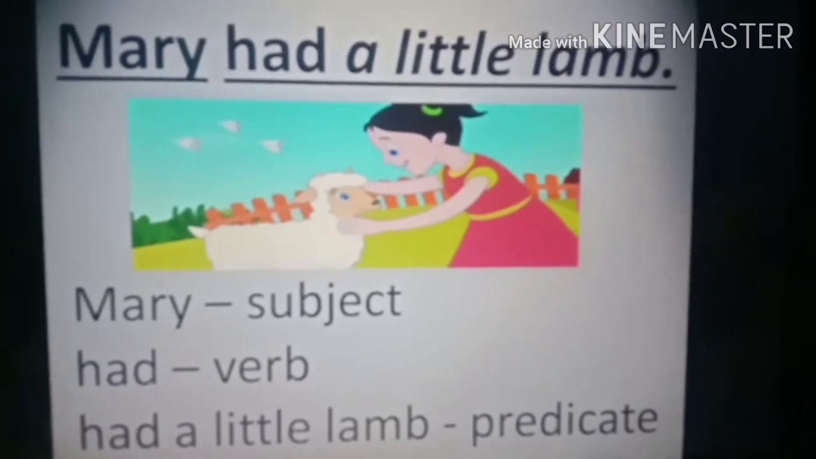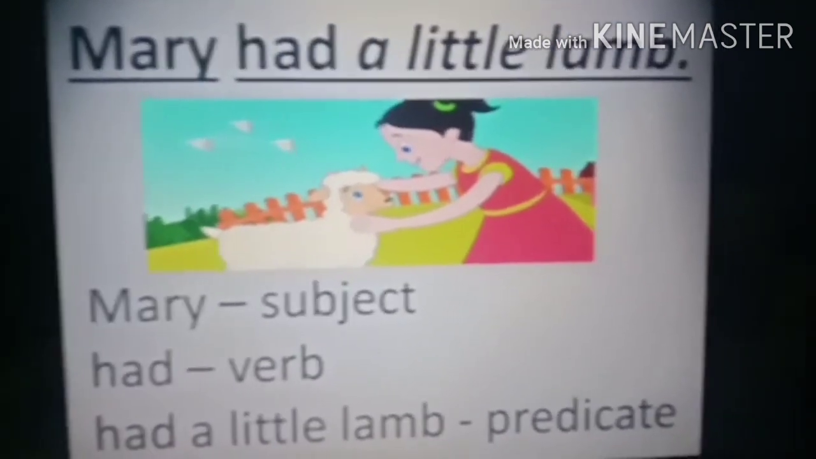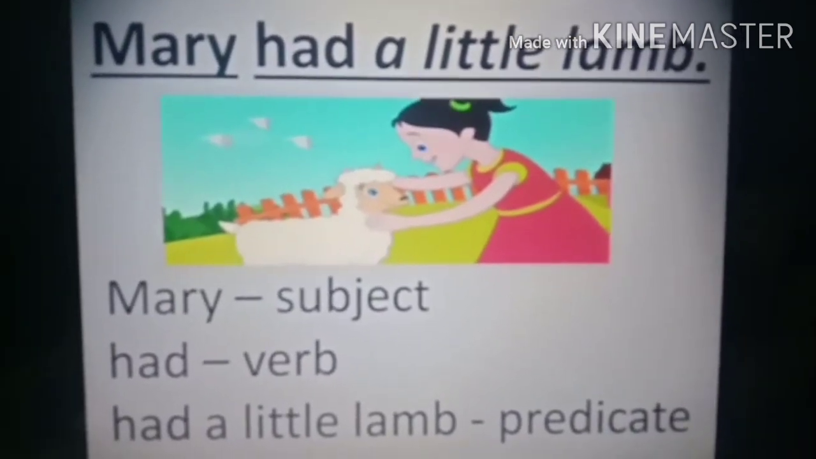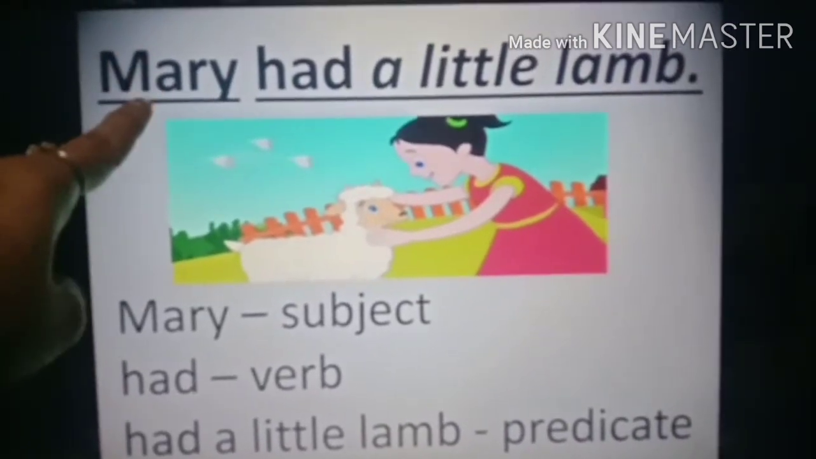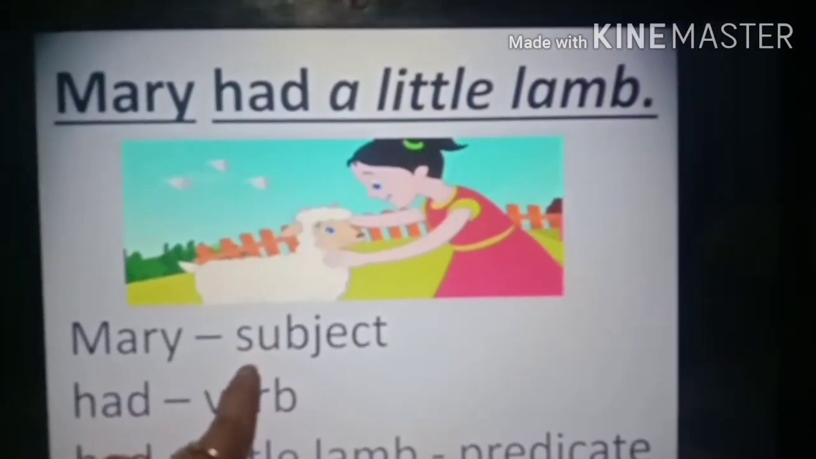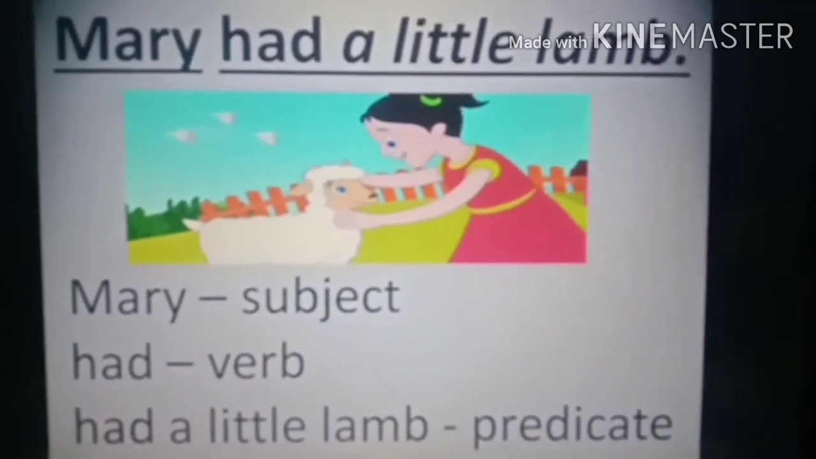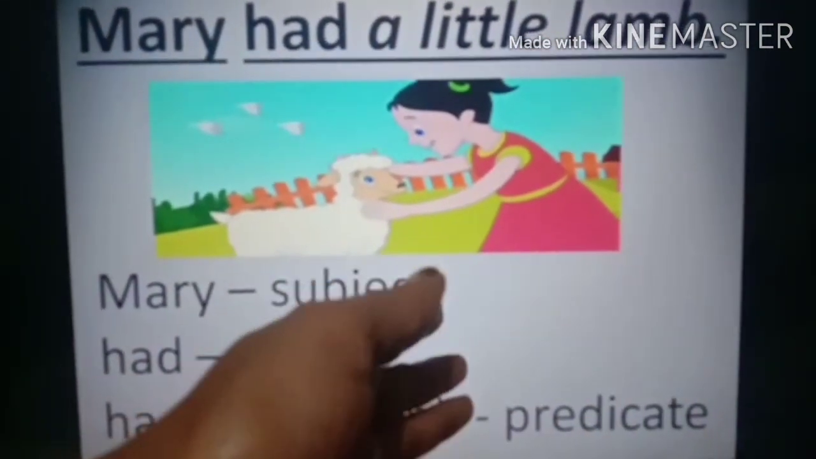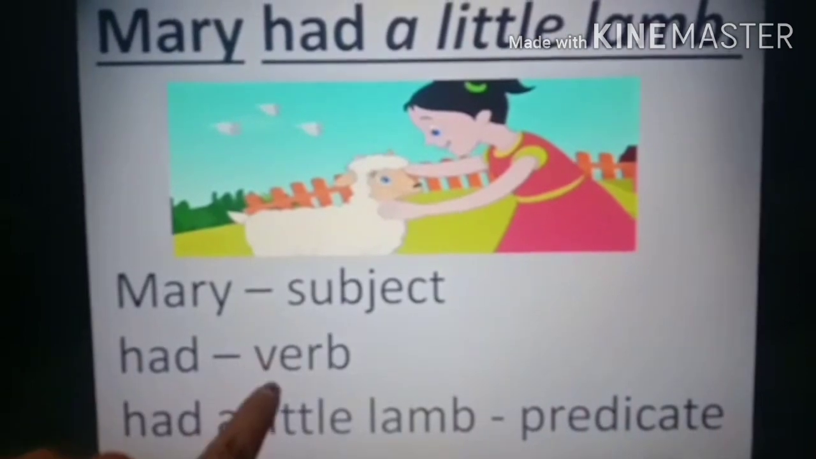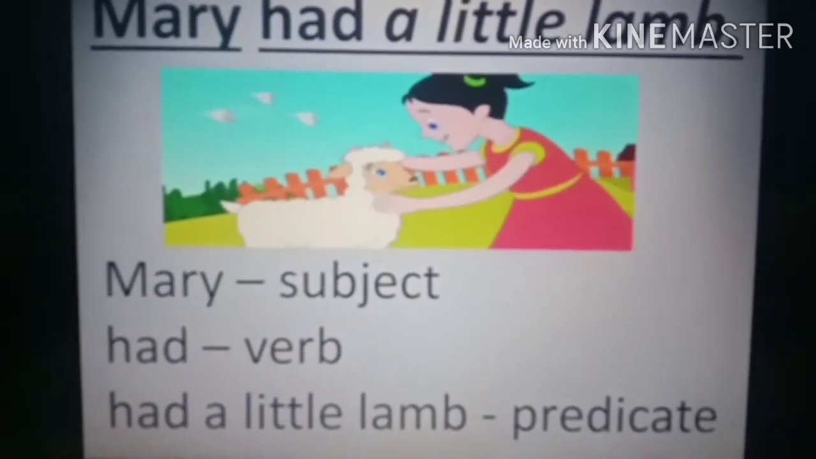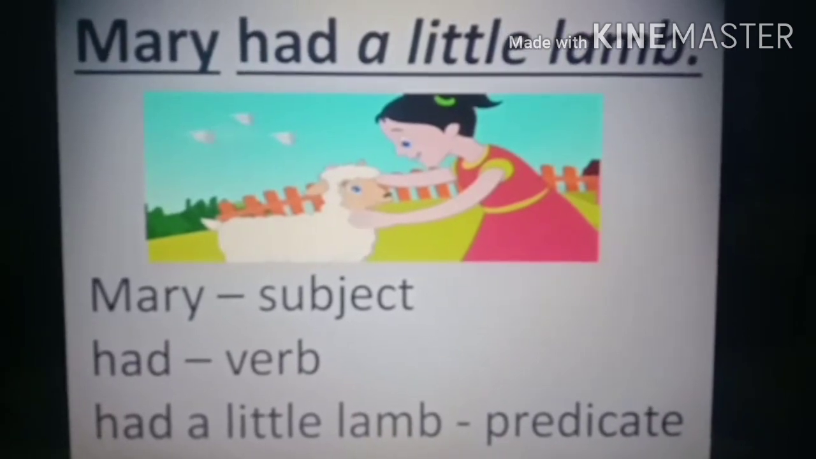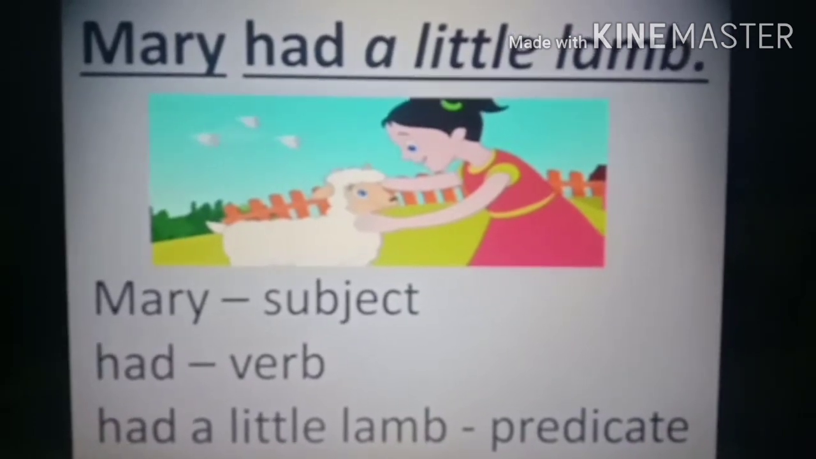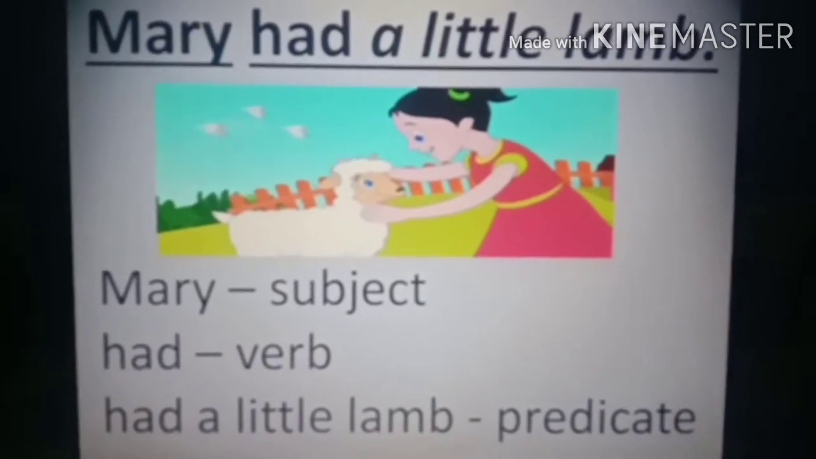Mary had a little lamb. I told you, if you want to know the subject, what you have to ask is, about what are we talking in this sentence? About whom are we talking? We are talking about Mary. So Mary is the subject. Now what is given about Mary? Had a little lamb. So had a little lamb is the predicate, and had is the verb. There is always a verb between the subject and the predicate. So very simple. First you have to ask about what you are talking. We are talking about Mary, and what are we telling about Mary? Had a little lamb. So that is the predicate.